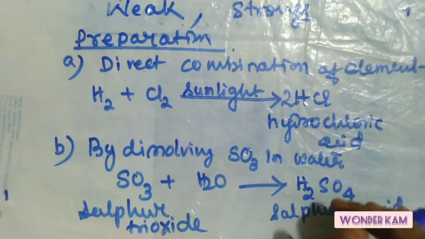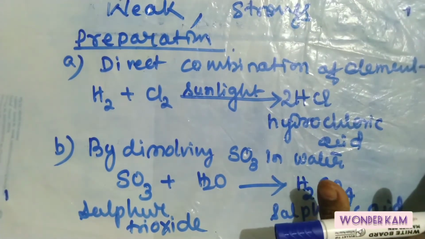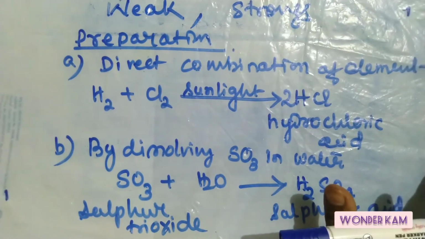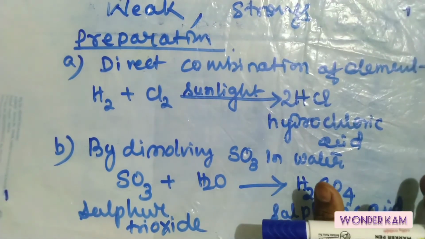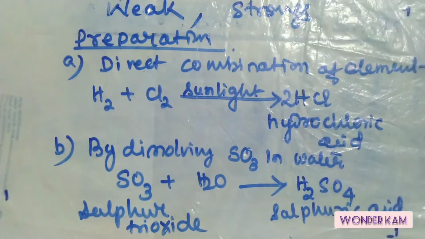I would like to tell you that sulfuric acid is known as the king of all chemicals, because this acid is used widely in many industries for the manufacturing of many chemicals. So sulfuric acid is known as the king of all chemicals.